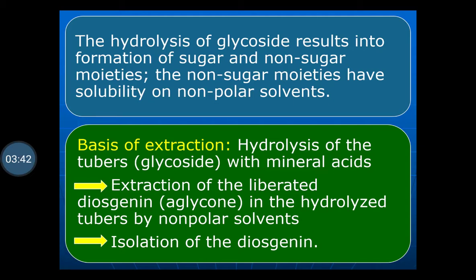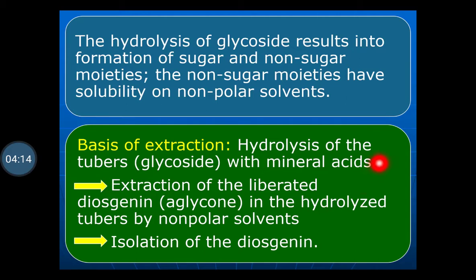The hydrolysis of glycoside results in the formation of non-sugar and sugar moieties. The non-sugar moieties are soluble in non-polar solvents, so the non-sugar moiety of Dioscorea, which has therapeutic utility, has solubility in non-polar solvents. The basis of extraction is the hydrolysis of tubers with mineral acid.